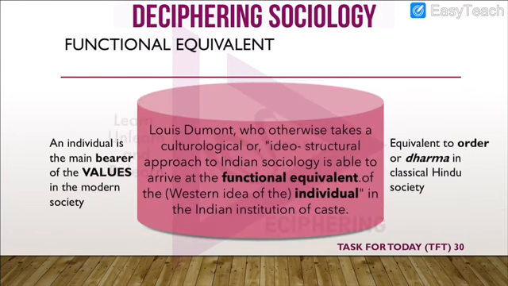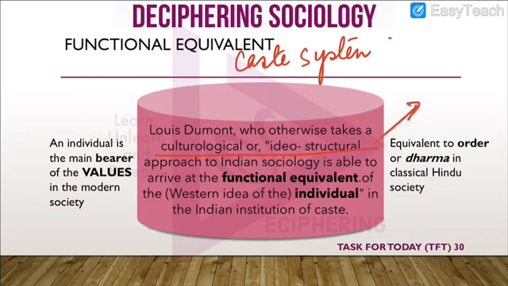He found a functional equivalent of the caste system in the West. So Louis Dumont, although he was in favor of the culturological or the ideo-structural approach to the study of Indian sociology, he tried to find the functional equivalent of the individual in the Indian institution of caste.